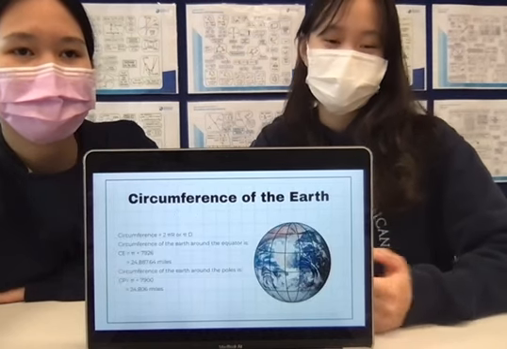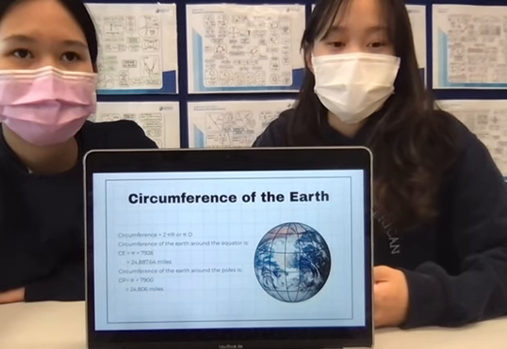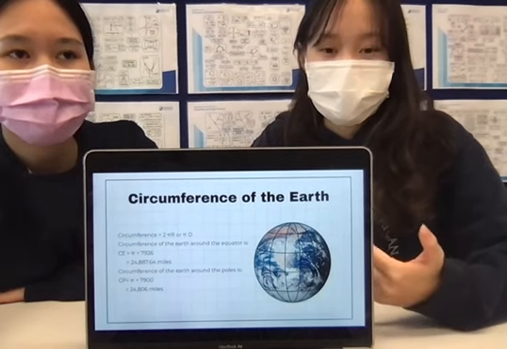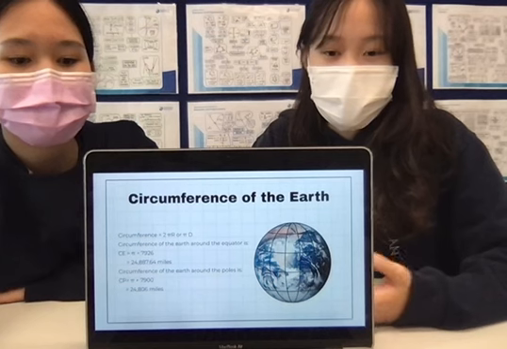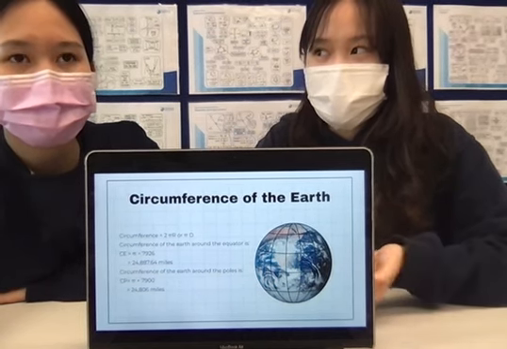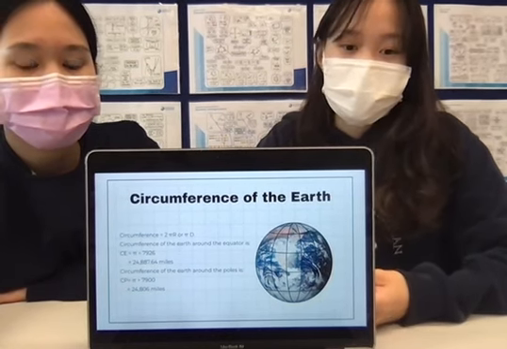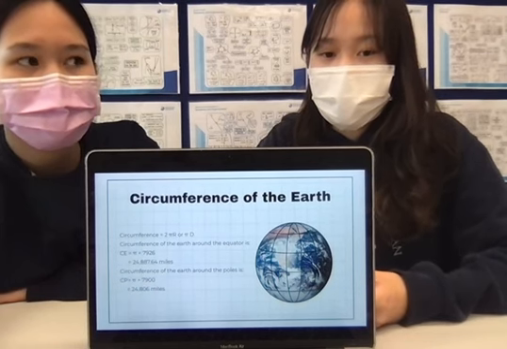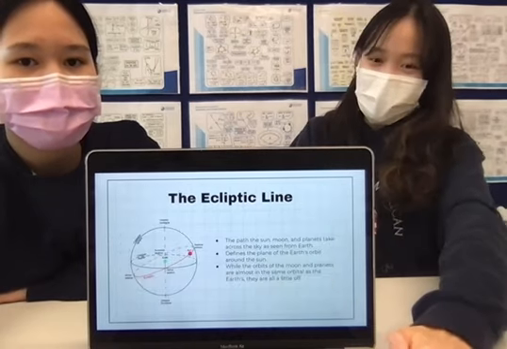Nowadays, we calculate the circumference of the Earth by using the formula for calculating the circumference of a round object. Because the Earth is not round, it's more like an oval, the circumference will be different as you change to a different place to measure it.